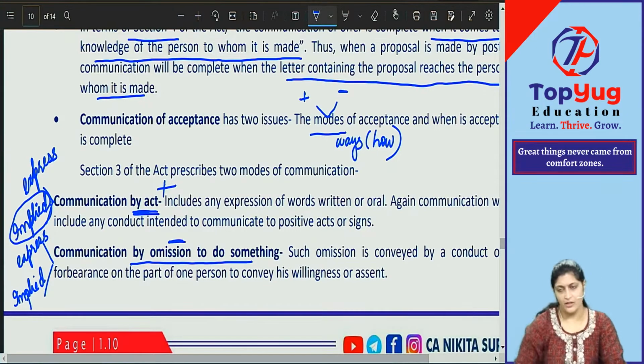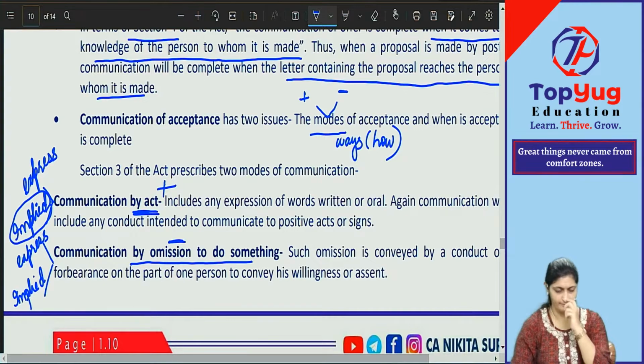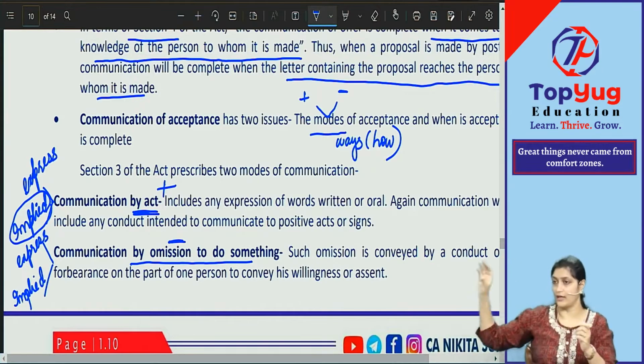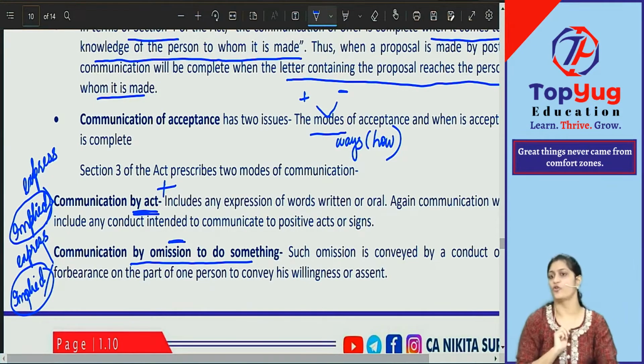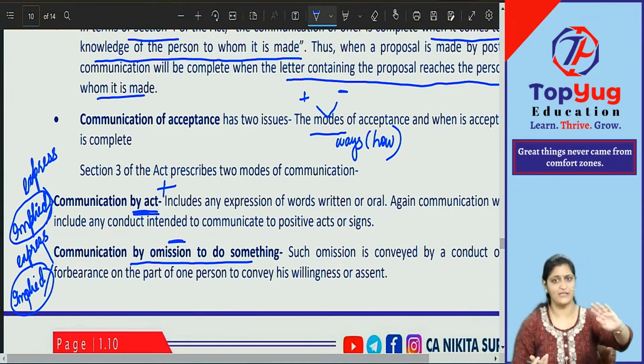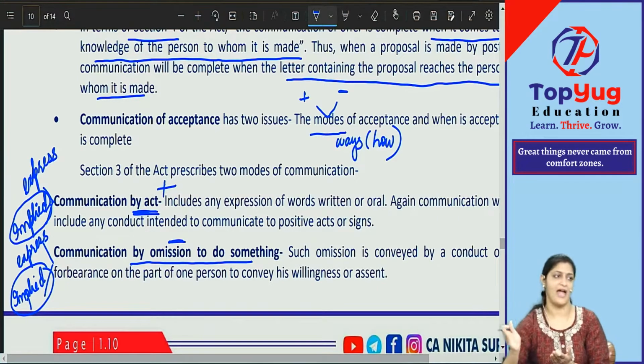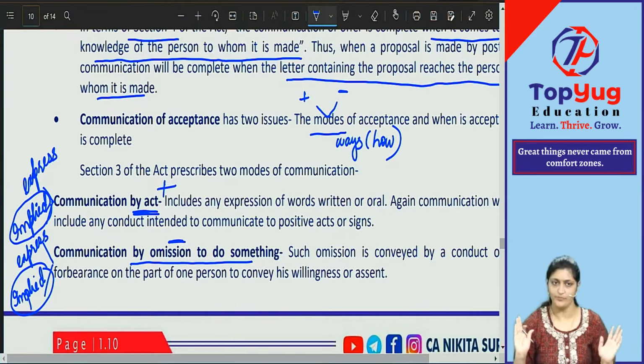And say if omission, I'm telling you not to take the coaching classes. Okay, you didn't say anything, but what did you do? You went to your class and pasted a board saying that no more classes will be going on. The classes have been stopped. So by actions, did you agree to my terms? Yes. By actions, you are saying I will not take the coaching classes. That is also very much valid. It can be express or it can be implied. Your act can be express or implied, or your omission can be express or implied. Both are considered to be valid ways of communication of acceptance. Clear with this, everybody? Yes or no?